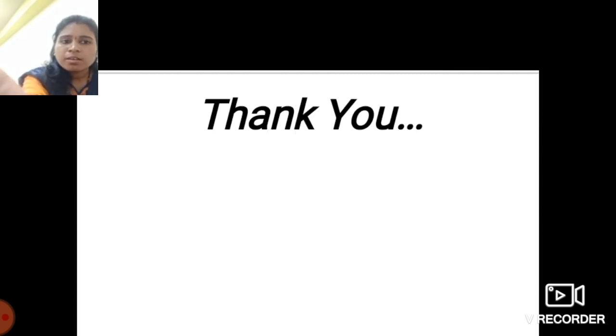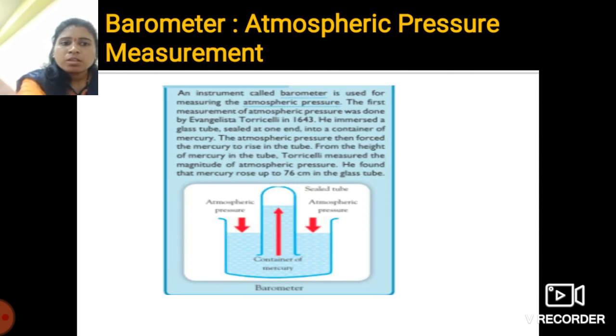Now tell me, we have seen three topics combining these two sessions: the concept of pressure, the formula of pressure, the units of pressure, then the pressure exerted by solids, the pressure exerted by liquids, and the pressure exerted by air, that means gases.